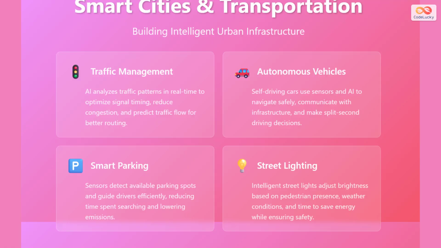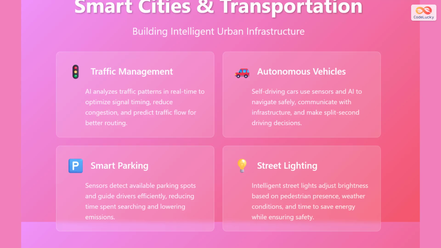AIoT is building the smart cities of tomorrow. Traffic management systems analyze real-time traffic patterns to optimize signal timing, reduce congestion, and predict traffic flow for better route planning. Autonomous vehicles use an array of sensors combined with AI to navigate safely, communicate with city infrastructure, and make split-second driving decisions. Smart parking solutions employ sensors to detect available parking spots and guide drivers efficiently, significantly reducing the time spent searching for parking and lowering vehicle emissions.